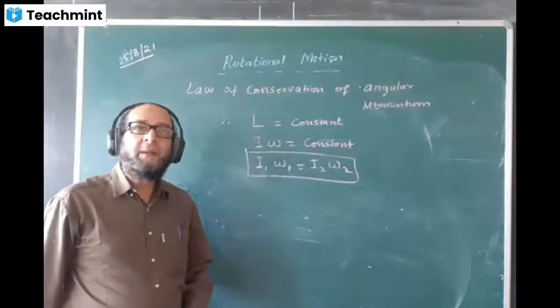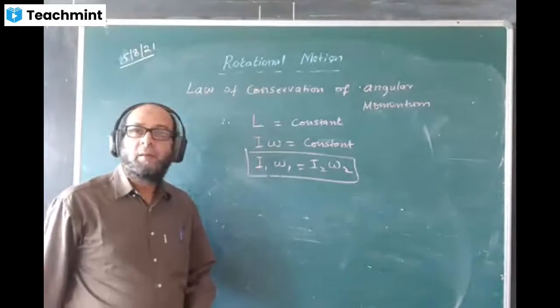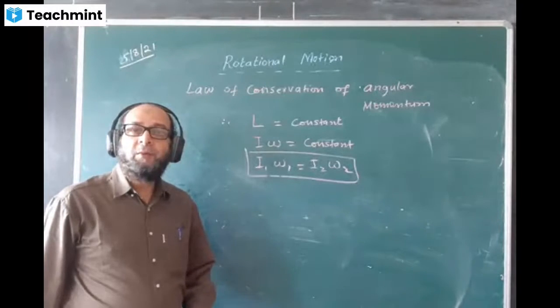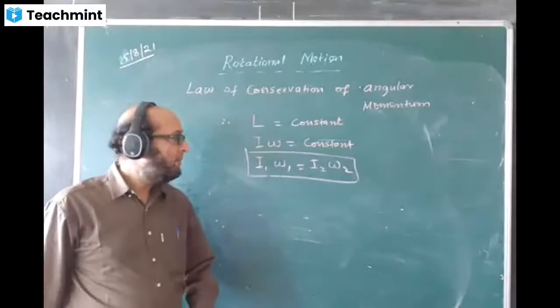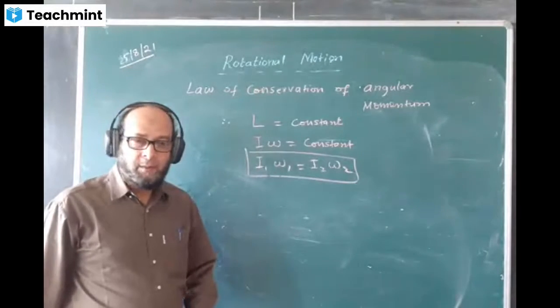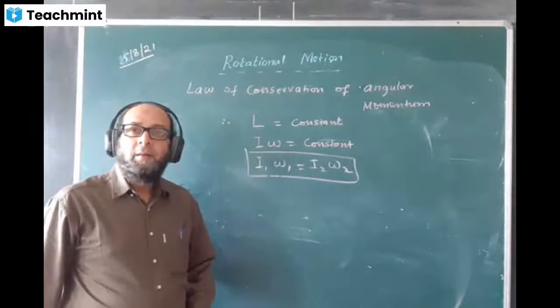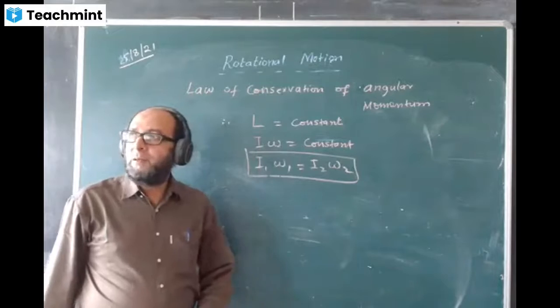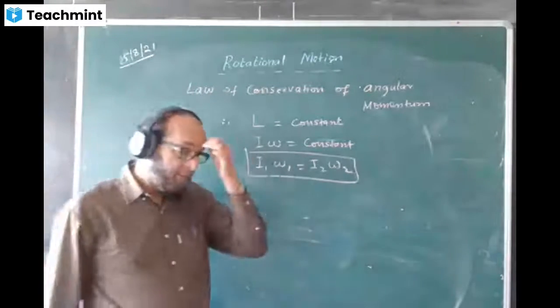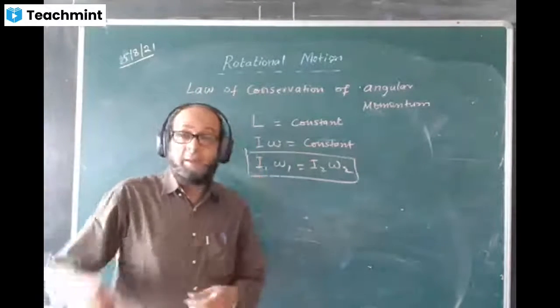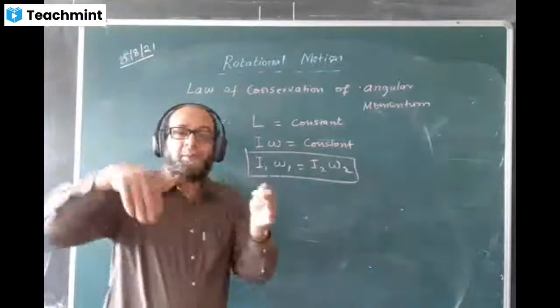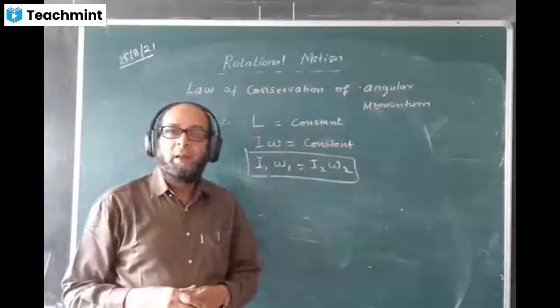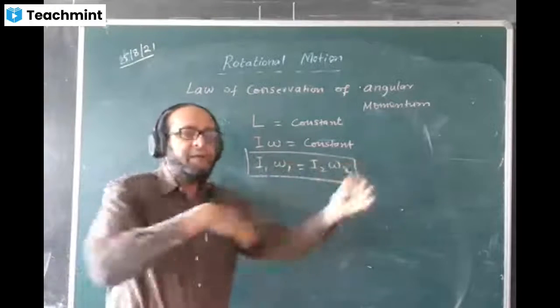Now I will give examples of the angular momentum. Just imagine, suppose you are having a disc of smaller radius and a disc of bigger radius.